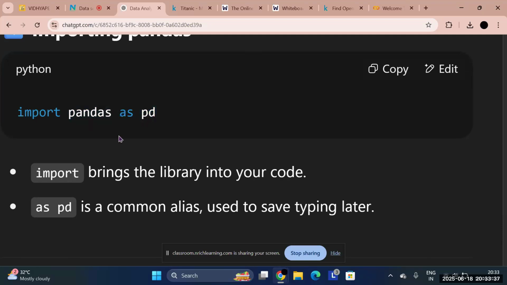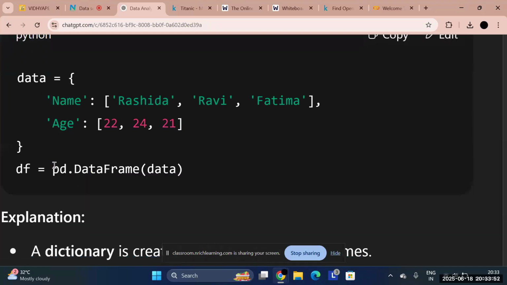In libraries in the Python language, we make short forms and call these big terminologies with the help of their short forms only. So as I said, import pandas as pd, and now we will be using pandas as pd only. Here it says pd.DataFrame(data), and this data refers to the data we have already written in our code.